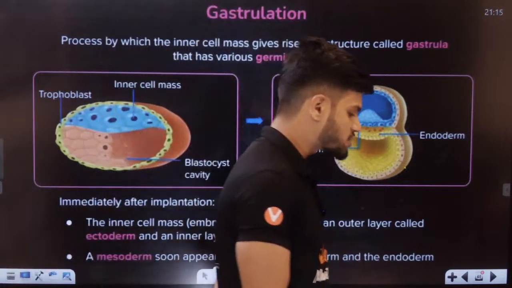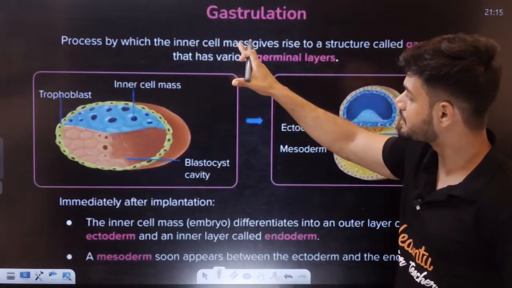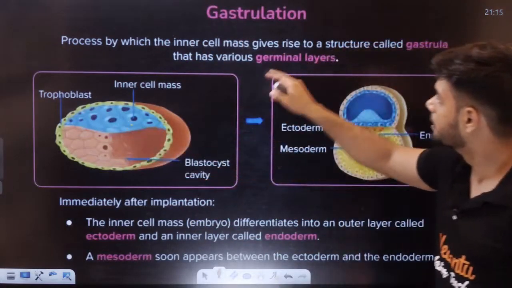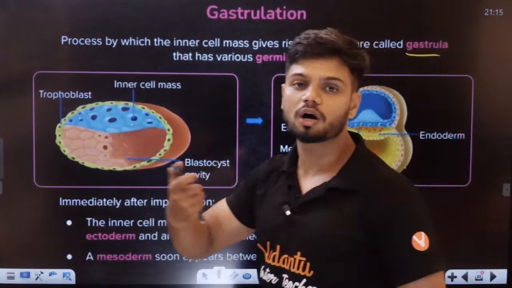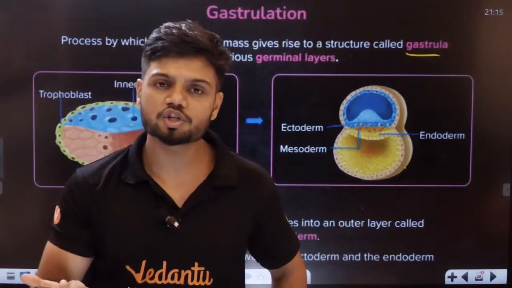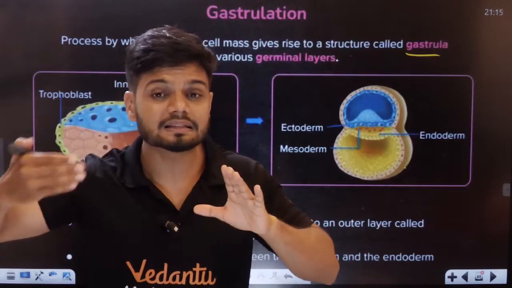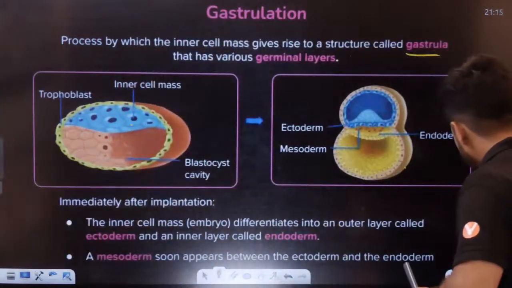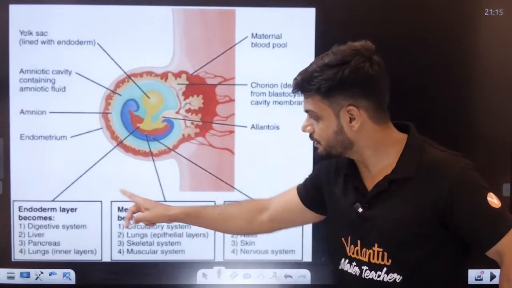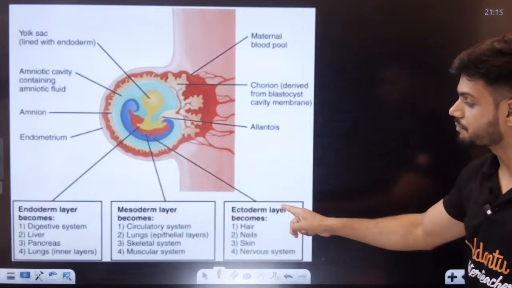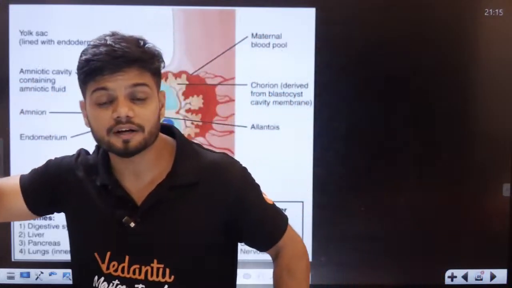Now, students, what is gastrulation? Understand, students. The process by which the inner cell mass gives rise to a structure called gastrula, which has various germ layers, is called gastrulation. The inner cell mass will divide and it will have 3 layers: endoderm layer, mesoderm layer, ectoderm layer. Now, every single layer here will form different organs.